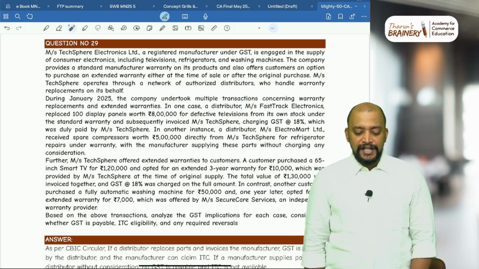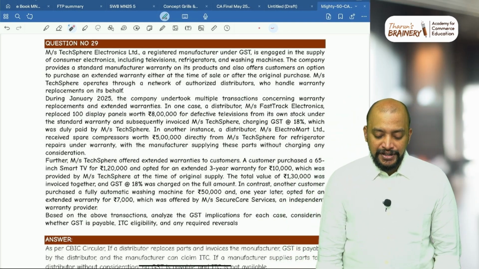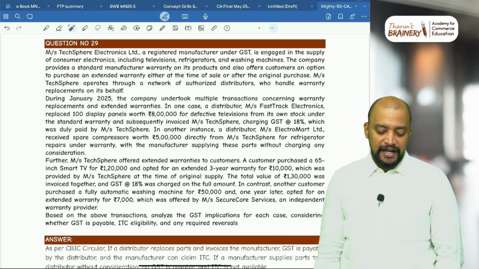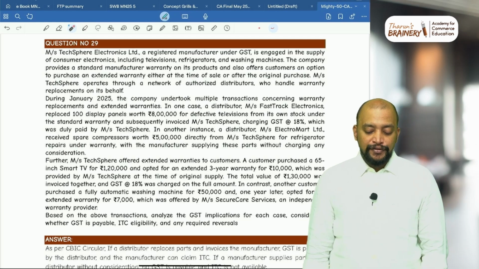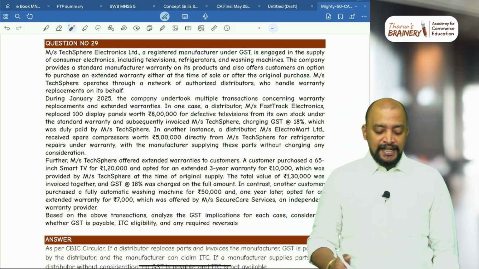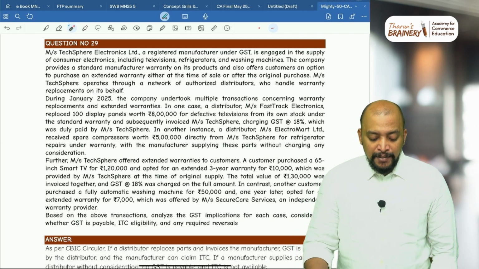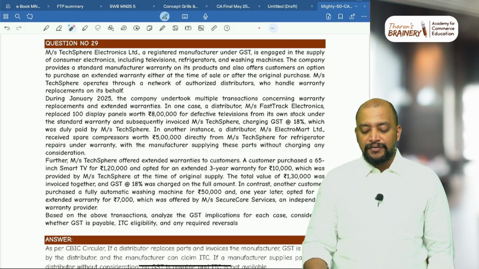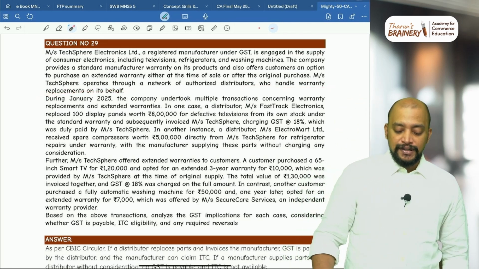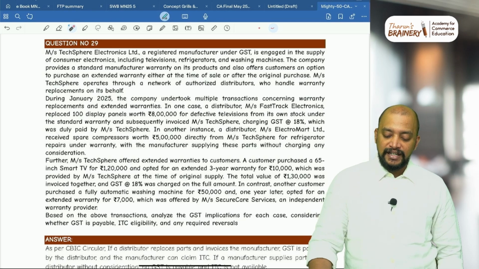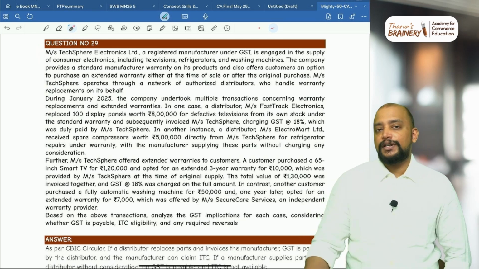Messrs. Texpeer Electronics Limited, a registered manufacturer under GST, is engaged in supply of consumer electronics including televisions, refrigerators and washing machines. The company provides a standard manufacturer warranty on its products and also offers customers an option to purchase extended warranty either at the time of sale or after the original purchase. Messrs. Texpeer operates through a network of authorized distributors who handle warranty replacement on its behalf. So this is Texpeer Electronics Limited. The first paragraph is about the knowledge of business.